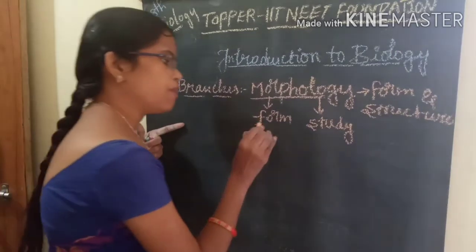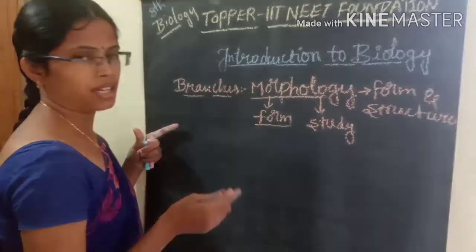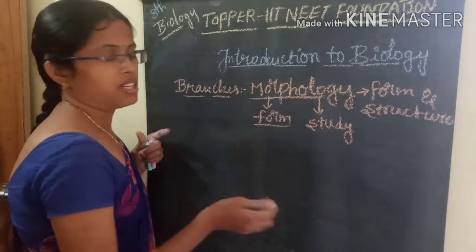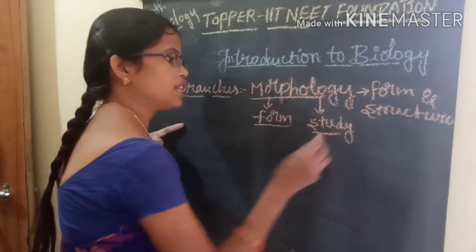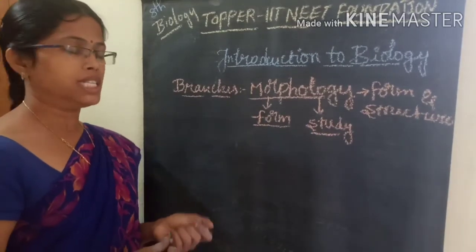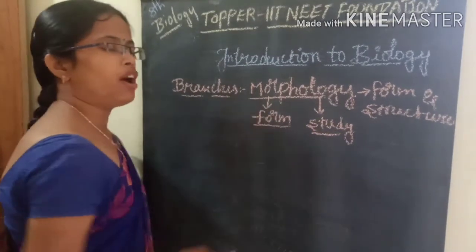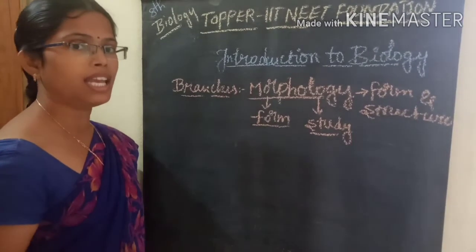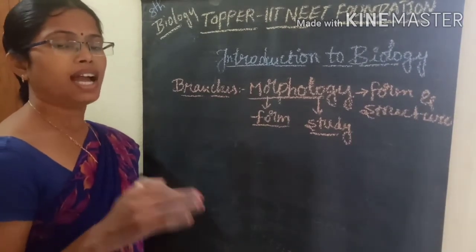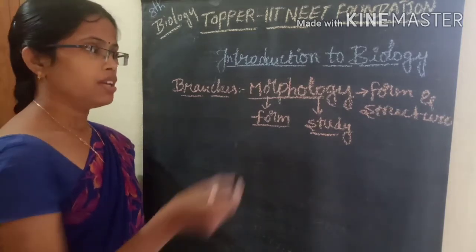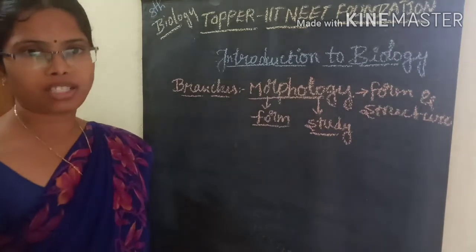So form means the structure or shape, size, color, texture, different parts, and study means knowledge about that. So morphology is nothing but the study of the external and internal characteristics and structures of the organism.